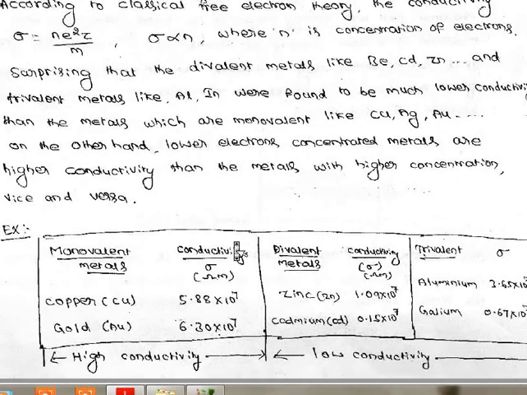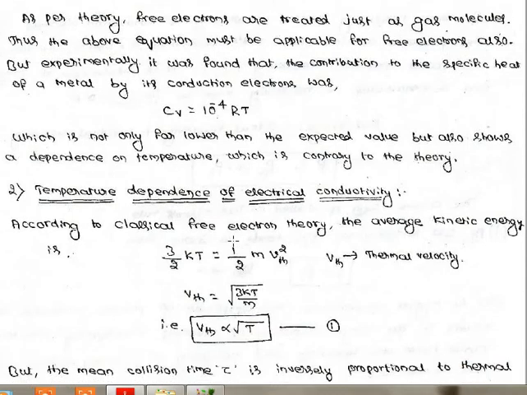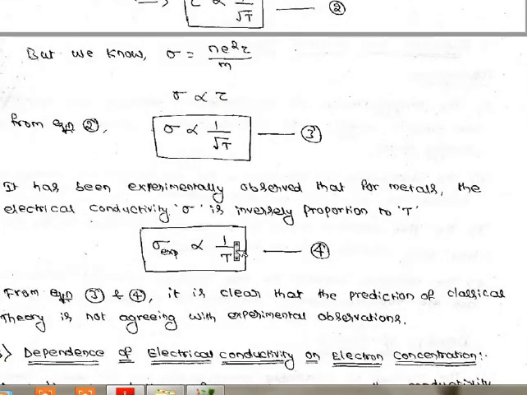So these are the 3 failures. One is specific heat, second is temperature dependence of electrical conductivity, and the third one is electron concentration.